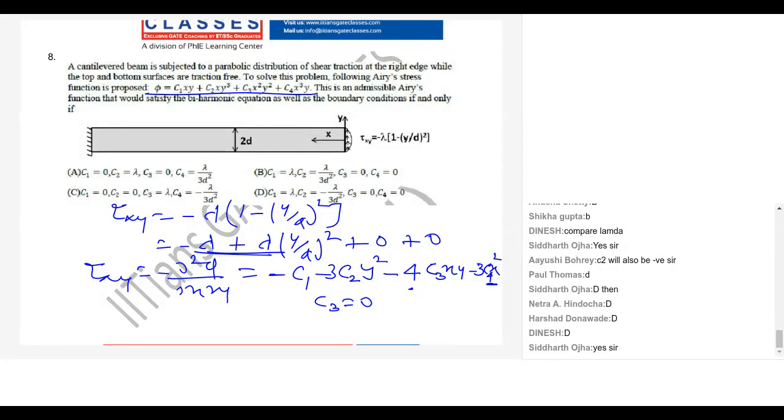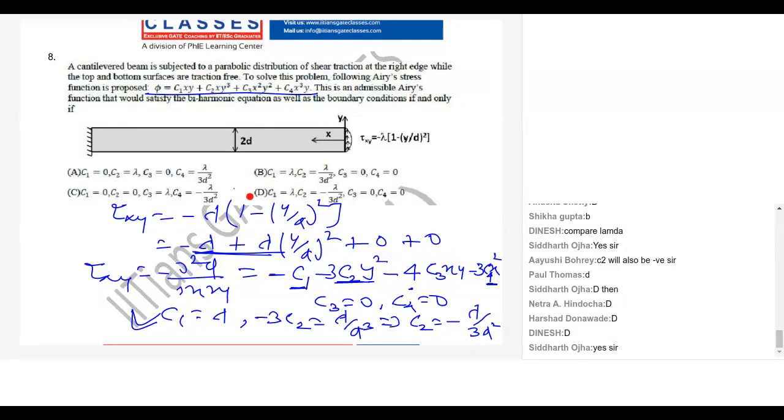In this equation your xy and x square terms are 0, so your c3 is 0, c4 is 0. Your constant term is what? Minus lambda, so c1 is lambda, and your y square term is minus 3c2 equal to lambda by d square. From here my c2 is minus lambda by 3d square. So my answer is D.